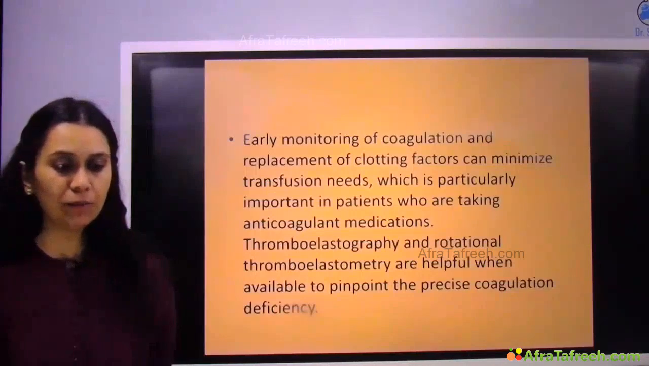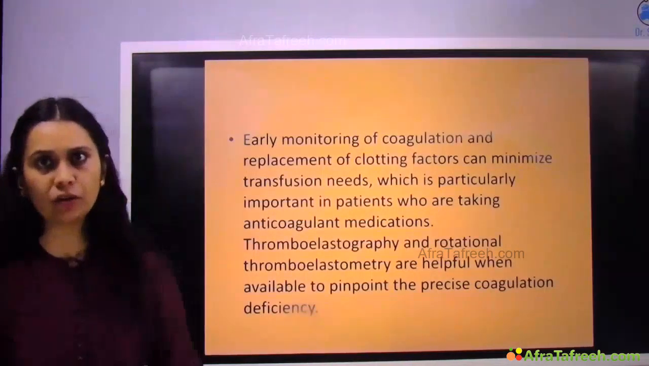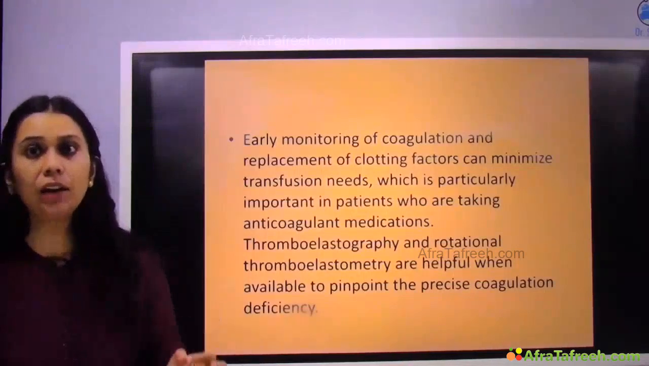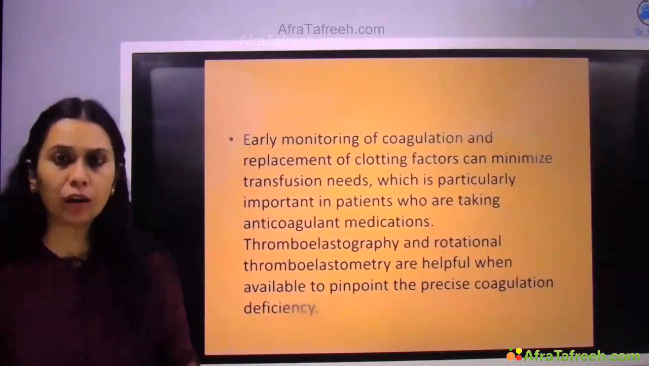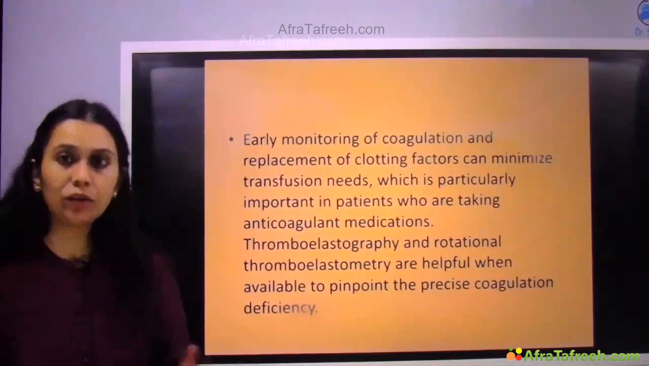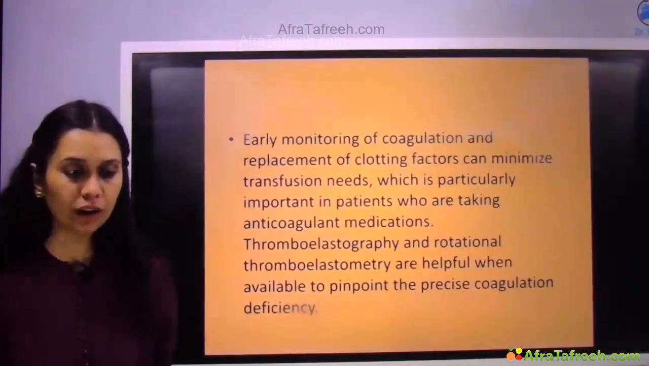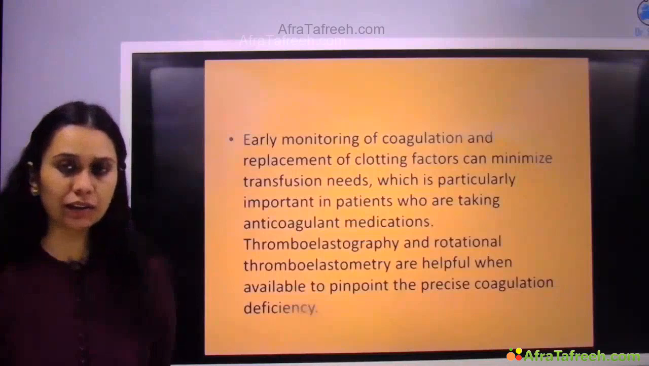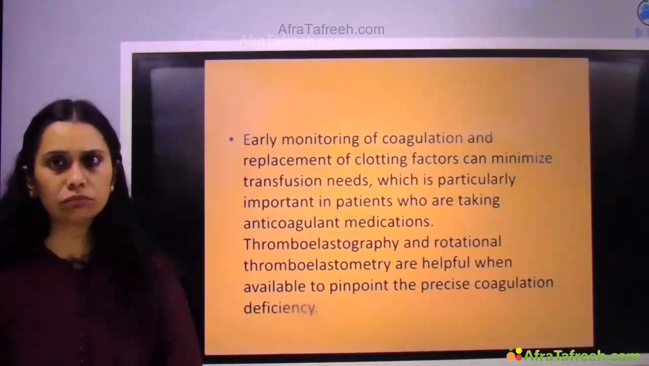Now, early monitoring of coagulation and replacement of the clotting factors can minimize the transfusion needs, which is particularly important in patients who are taking anticoagulant medication. So old age patients on anticoagulants. Now, early recognition of the coagulopathy can restore the clotting, and restoration of the clotting factor can minimize the transfusion needs in these patients.